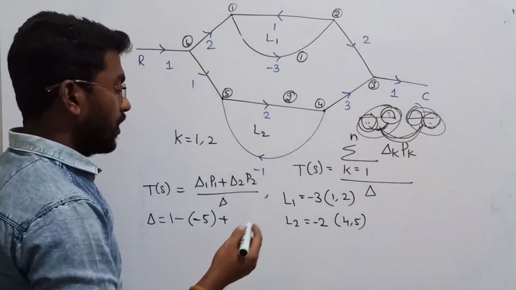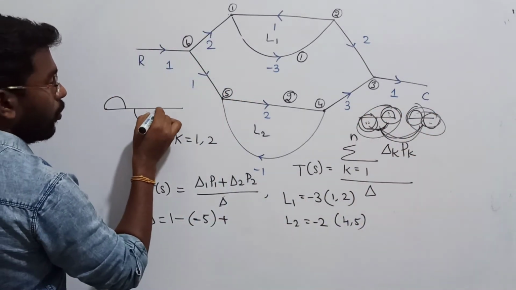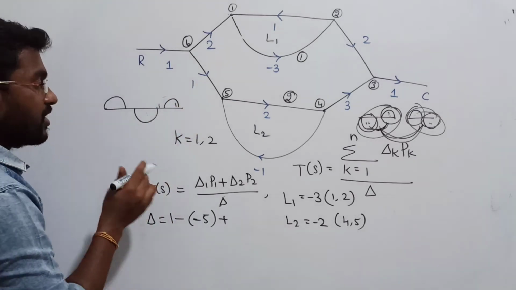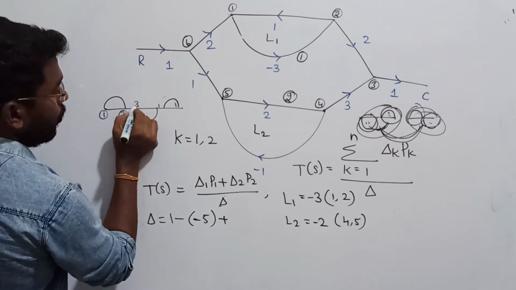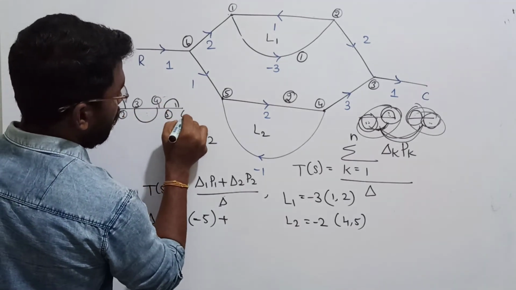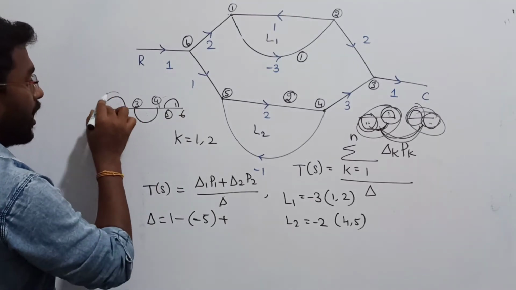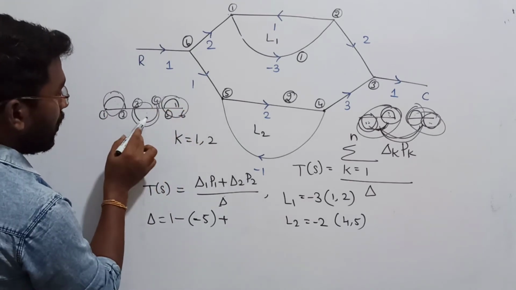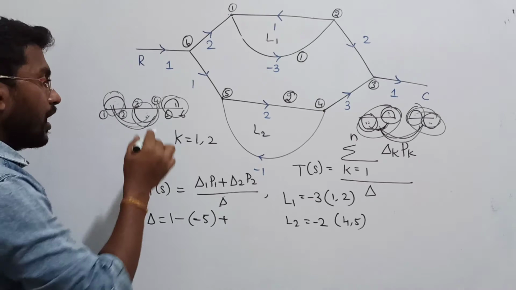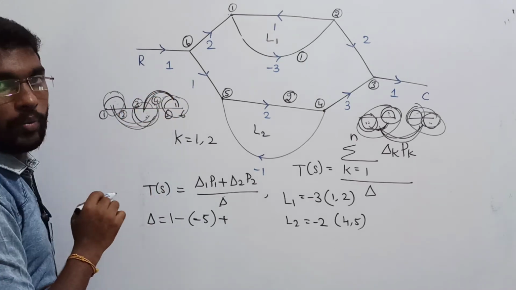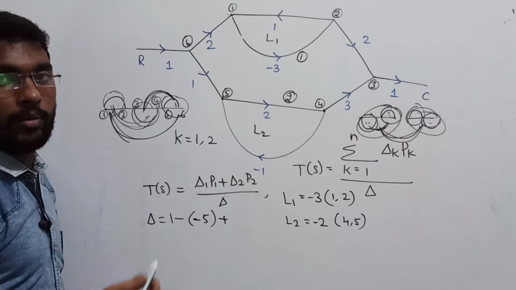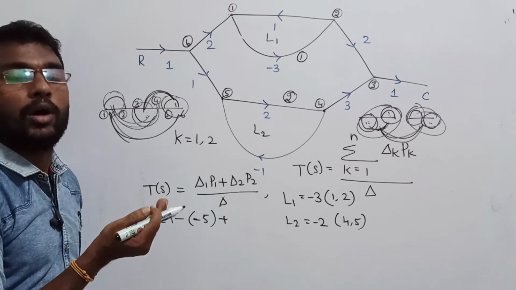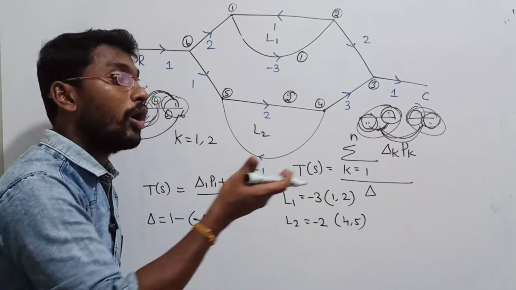Let me explain one more time. Here are loops that do not interrupt each other. Let me name the nodes: node 1, node 2, node 3, node 4, node 5, node 6. Between node 1 and 2 I have a loop, between 3 and 4 I have one more loop, and between 5 and 6 I have one more loop. Non touching loops can be multiplied pairwise. After multiplying each pair separately, adding all of them gives the sum of product of two non touching loop gains.